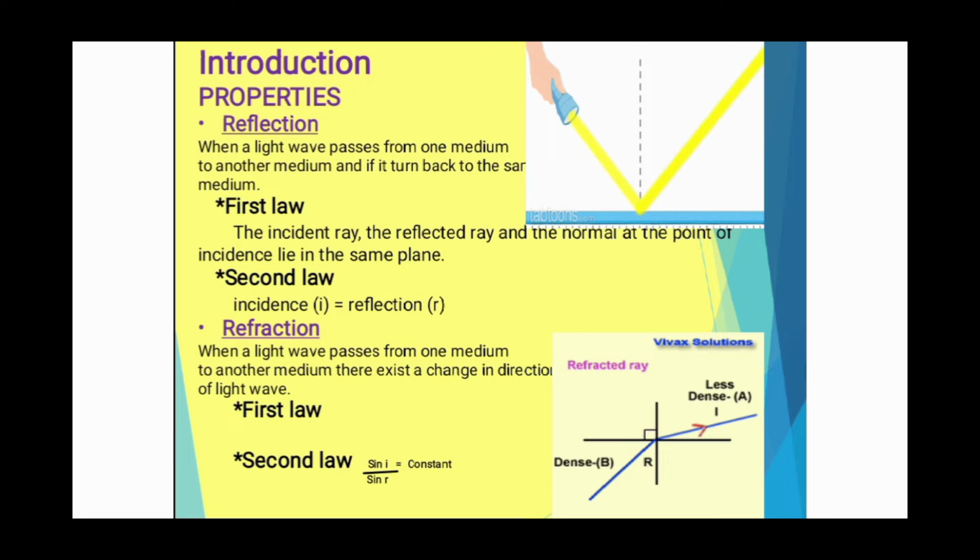Refraction. When a light wave passes from one medium to another medium, there is a change in direction of the light wave, which is called refraction. First law states that the incident ray, refracted ray and the normal at the point of incidence lie in the same plane. Second law states that the ratio of the sine of the angle of incidence to the sine of the angle of refraction for any two given media is a constant. Therefore, sin i by sin r is equal to a constant. In another way, we can write sin i by sin r is equal to mu, where mu is nothing but the refractive index of the medium, a constant.